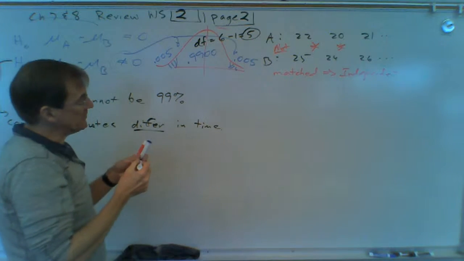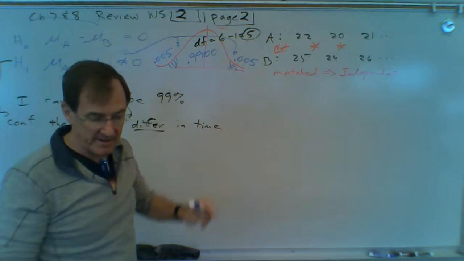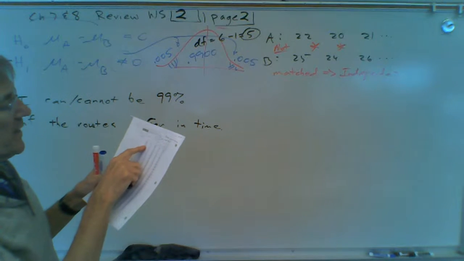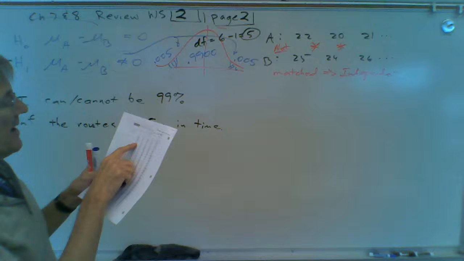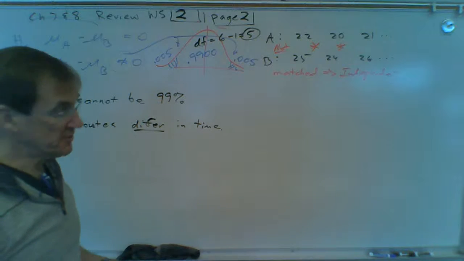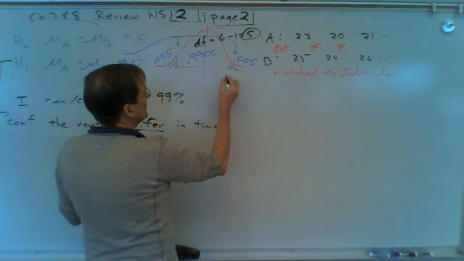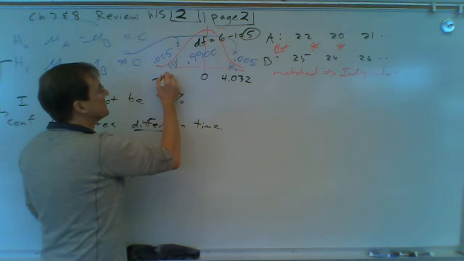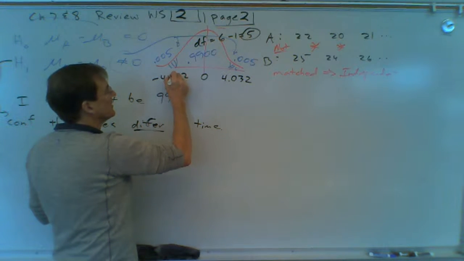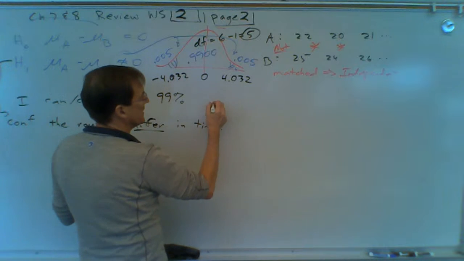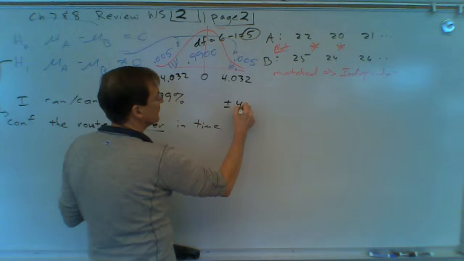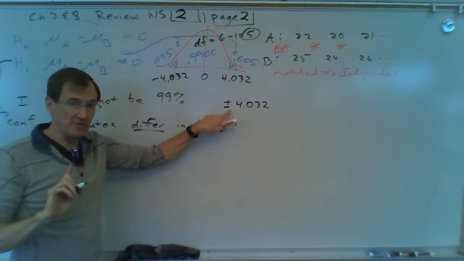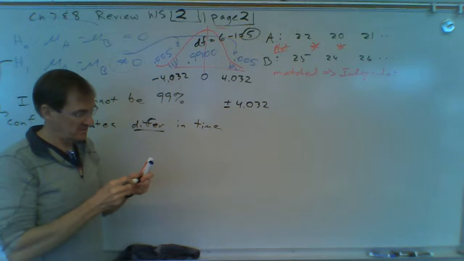Okay, so 5 degrees of freedom is 0.005 in one tail. Look on your t-table. 0.005 in one tail is the first column. 5 degrees of freedom is 4.032. So it's going to be plus or minus 4.032. You have to tell me plus or minus if it's a two-tailed test. So the critical t is plus or minus 4.032. Plus or minus is telling me that it's a two-tailed test.